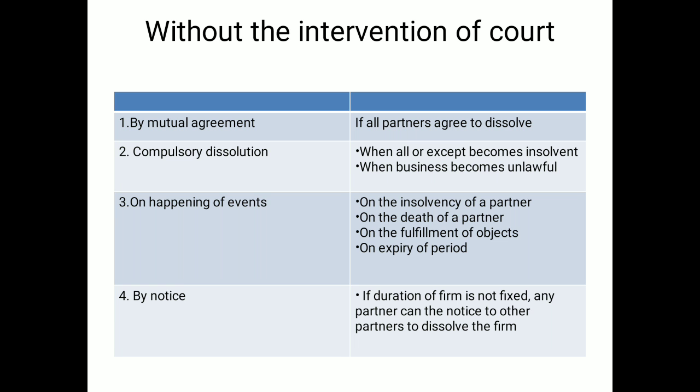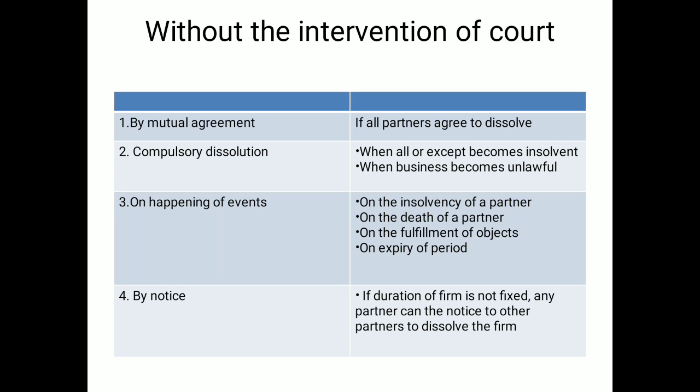Number one, on the insolvency of a single partner, and on the death of any one partner, if the fulfillment of the object is not there, and on the expiry of a particular time period. If the time period is over, automatically it will be dissolved.